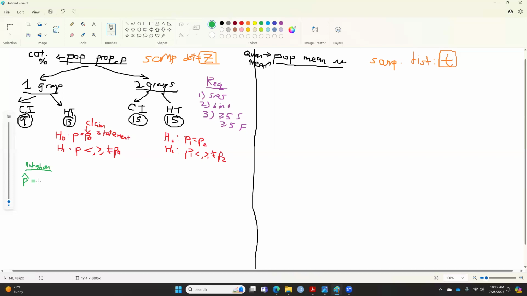So p hat in this case is called the sample proportion, and sometimes you also call this your best point estimate. I'm going to short form best point estimate as BPE.